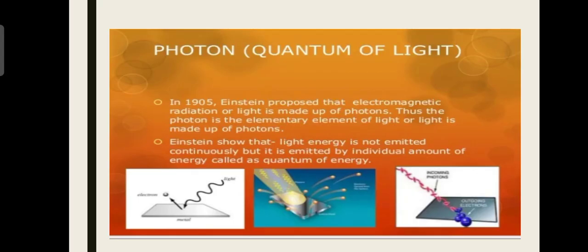Photon, quantum of light. In 1905, Einstein proposed that electromagnetic radiation or light is made up of photons. Thus, the photon is the elementary element of light. Einstein showed that light energy is not emitted continuously, but it is emitted in individual amounts of energy called quantum of energy.